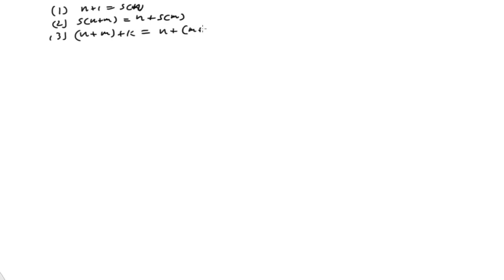Okay, so now what we're going to do is, again, write down our properties, just like before. We had the following. One, n plus 1 is equal to Sn. Two, S of n plus m is equal to n plus S of m. And finally, the associative property: n plus m plus k is equal to n plus the quantity m plus k. Okay, those are our three properties. I always put them at the top just so we have good bookkeeping.